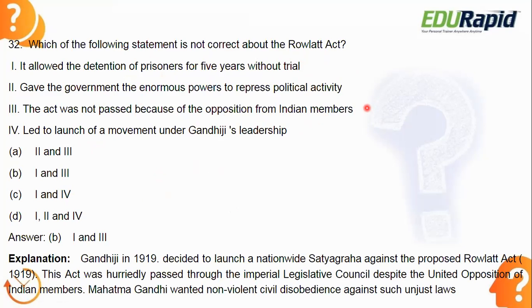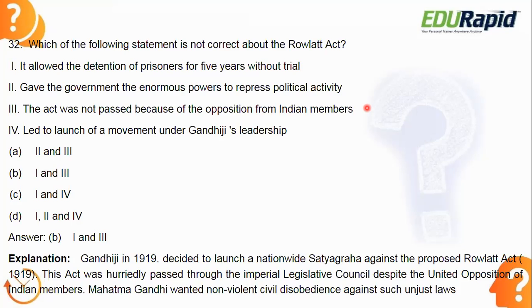Gandhiji in 1919 decided to launch a nationwide satyagraha against the proposed Rowlatt Act. This act was hurriedly passed through the Imperial Legislative Council despite the united opposition of the Indian members. Mahatma Gandhi wanted non-violent civil disobedience against the Rowlatt Act of 1919. So the first and third statements are not true.